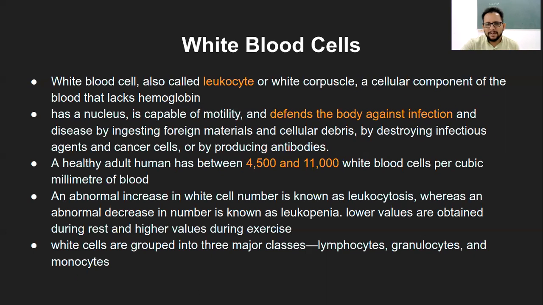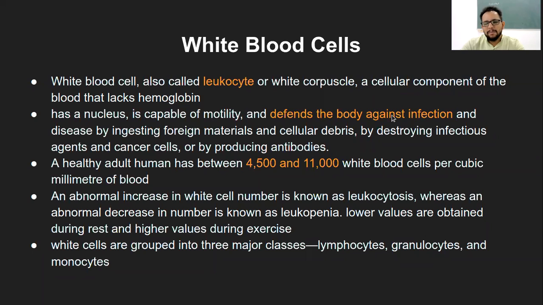That we will see further. But the point that I want to make here is they are capable of motility. That means they are able to move on their own. While on the contrary, RBCs are not able to do that on their own. They flow with the blood. WBCs also flow with the blood, but they are also capable of moving on their own.